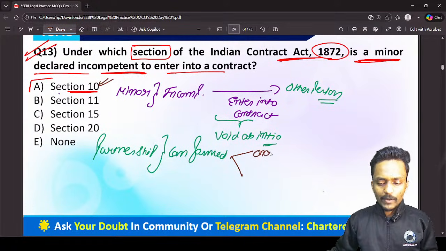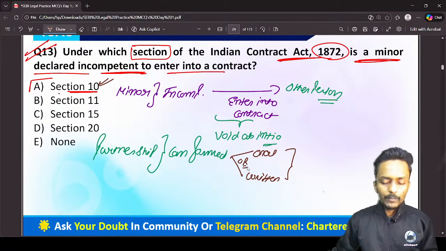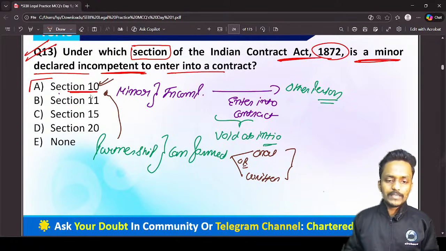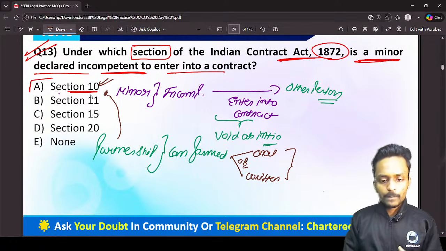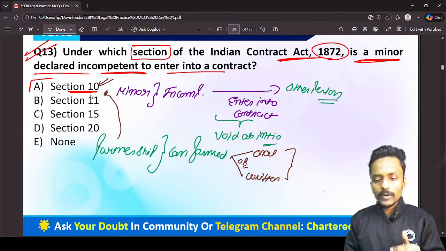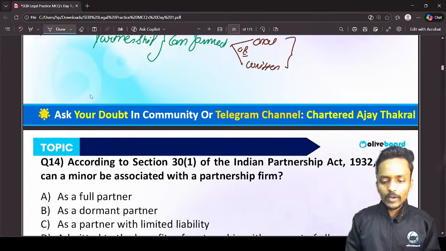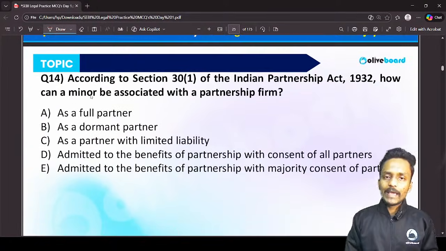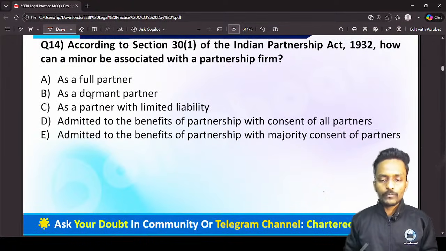Because partnership can be formed orally or in writing, in any way, but after fulfilling all the conditions prescribed under section 10 of the Indian Contract Act. And the minor is not a competent person, so he is not eligible to enter into a contract, and he cannot become a partner in this partnership firm.